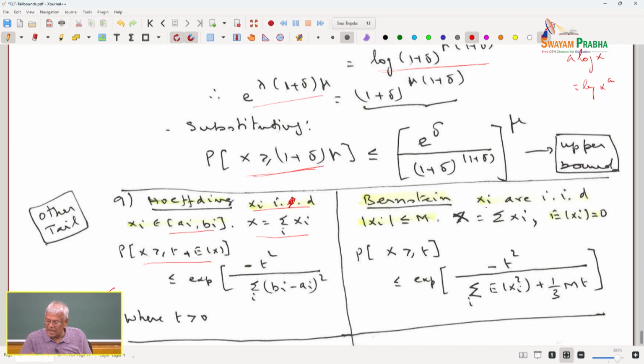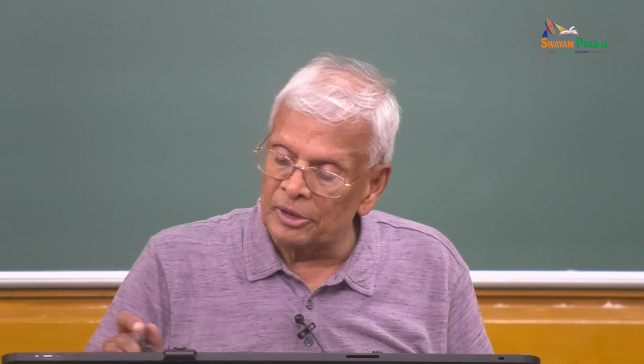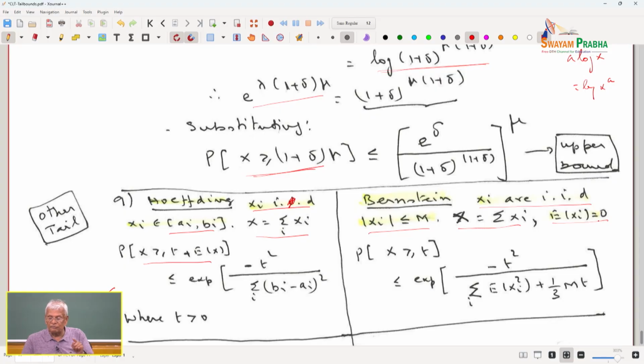Bernstein inequality again, xi's are IID random variables, they are uniformly bounded. I am interested in the sum. The expected value of each of them is 0. So, I am interested in the sum of independent identically distributed mean 0 bounded random variables.